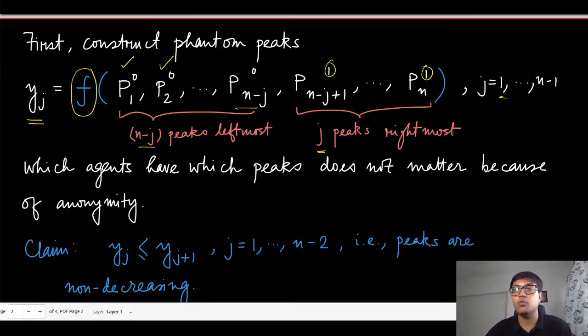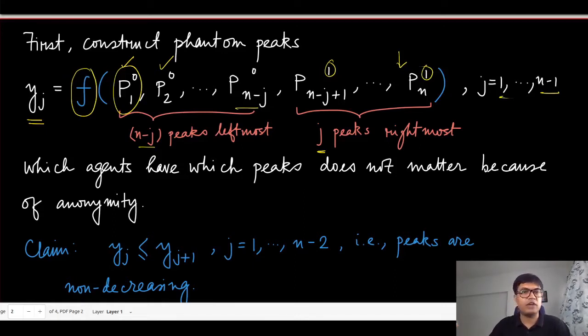Similarly, if you keep on increasing j, starting from 1 to n minus 1, we will get a bunch of such profiles. So the first one will be where you have n minus 1 points, all of them with peaks at the leftmost position, and the last one is on the rightmost position. When you are at the end, n minus 1, that means you only have the first agent's peak on the leftmost, and everything else is on the rightmost. So sequentially, one by one, you are moving some of these leftmost peaks to the rightmost peak. That's how the yj is defined.